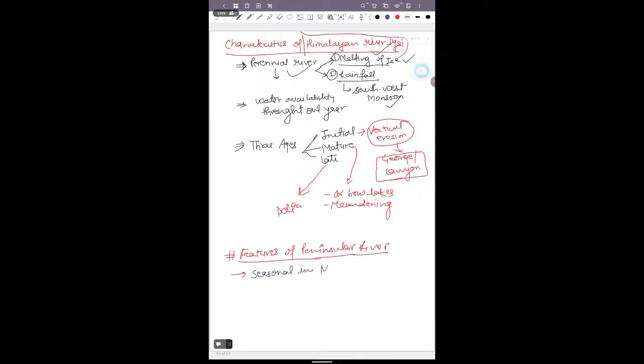Why? Because the peninsular rivers get their water mostly through rainfall, either in the form of the southwest monsoon or the northeast monsoon, because ice is absent here.